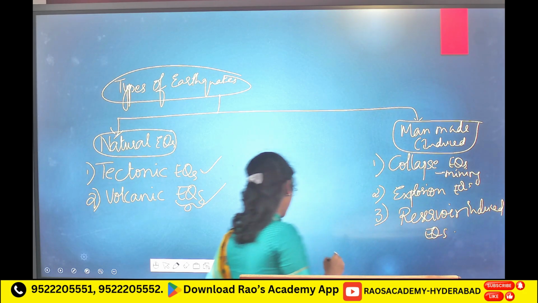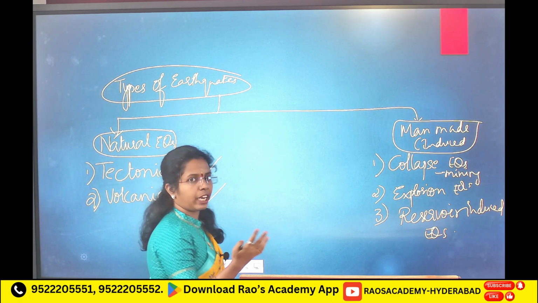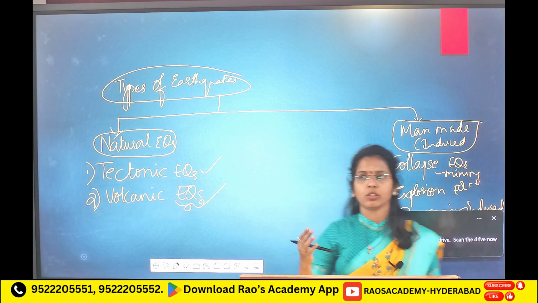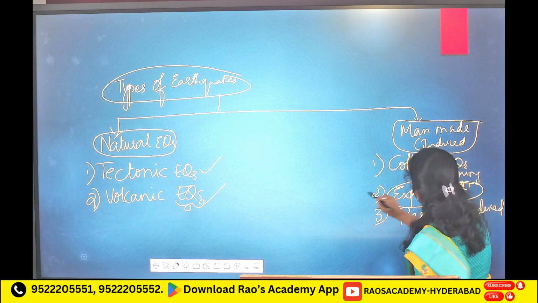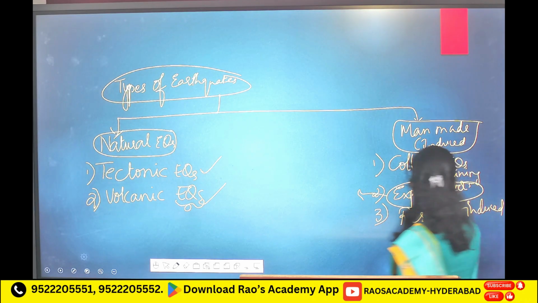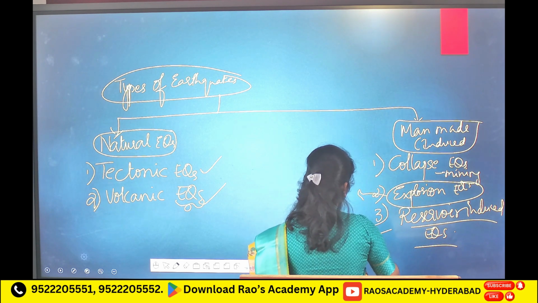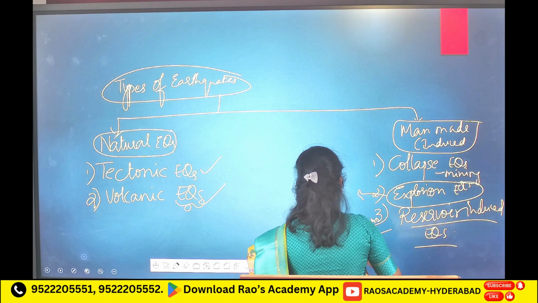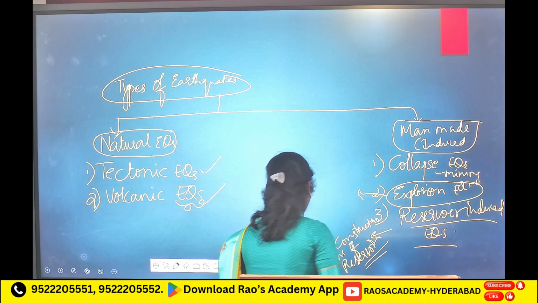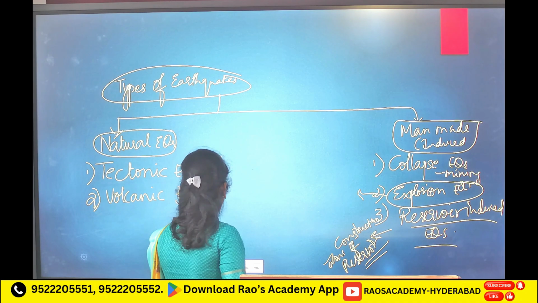In explosion earthquakes, explosion of chemicals near nuclear tests, a nuclear reactor test or nuclear bomb test, any test like that happens, because of those explosions near that place you will see explosion earthquakes. Reservoir induced, near construction zones of reservoirs. Near reservoir constructions you will see reservoir induced earthquakes. Natural and man-made.